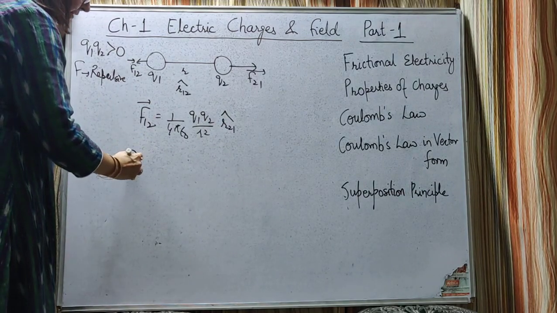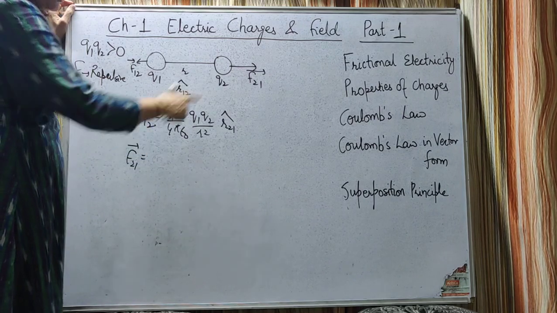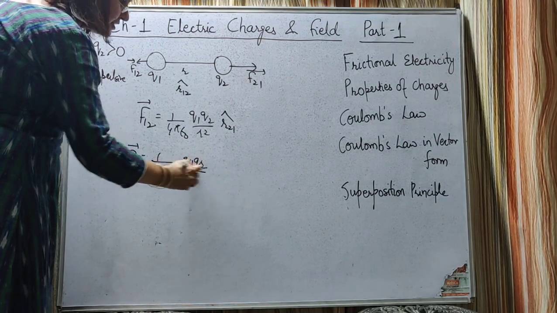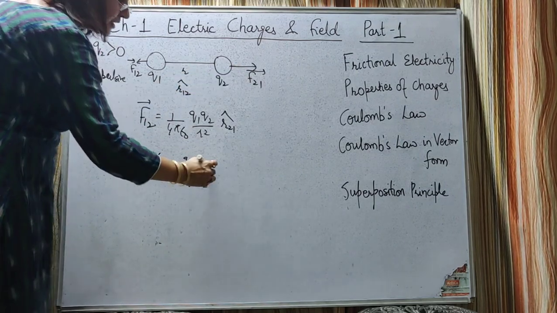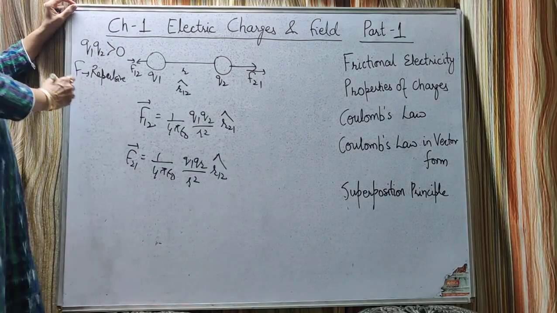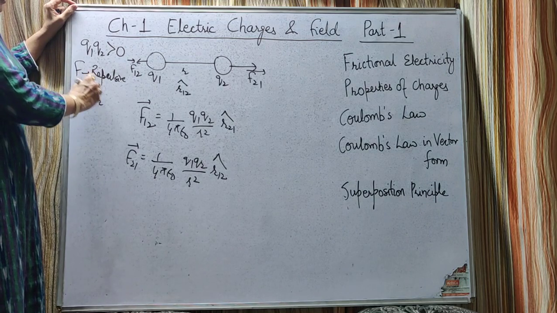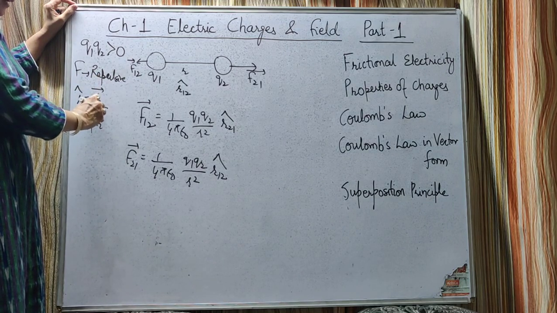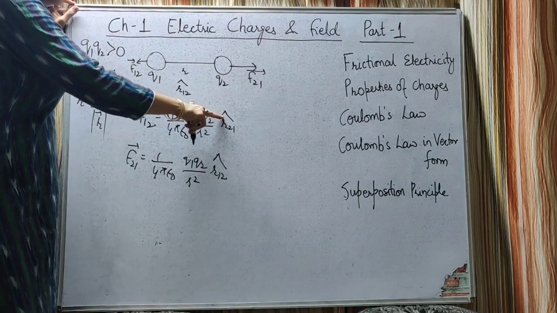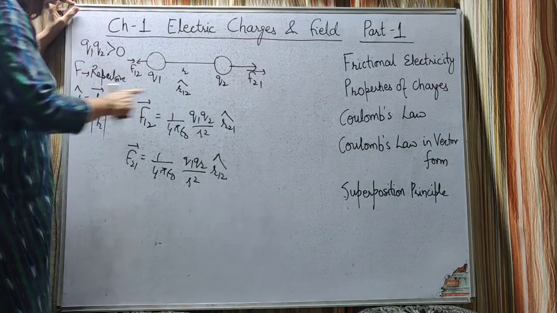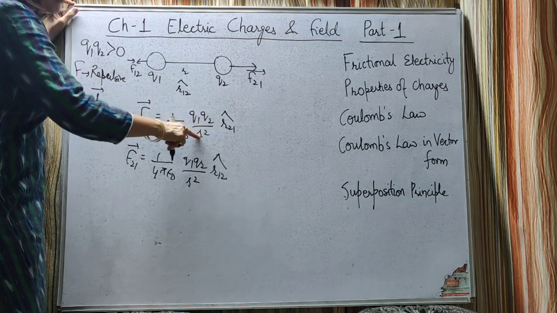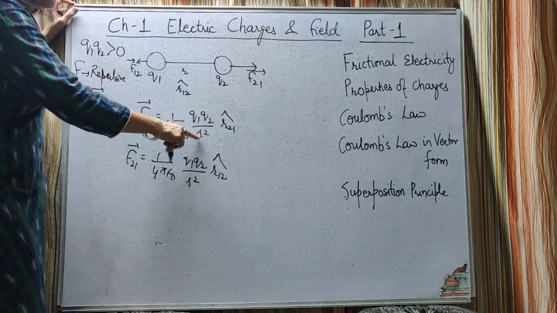Okay, the same way the force on the second charge due to the first is equal to 1 upon 4 pi epsilon naught, magnitude is the same, q1 q2 upon r square, and what is this direction? r12 unit vector. Also last year we have studied it. Unit vector is vector divided by its magnitude. So if we write here r21 vector, this unit vector can be written as vector divided by its magnitude. So r21 vector divided by one more magnitude, it will become r cube.